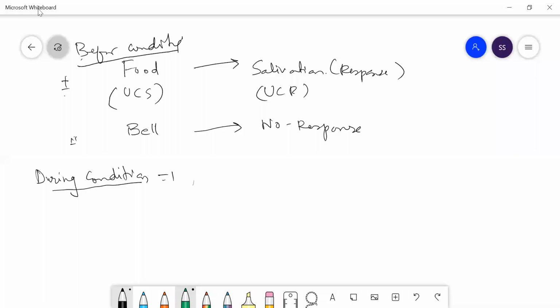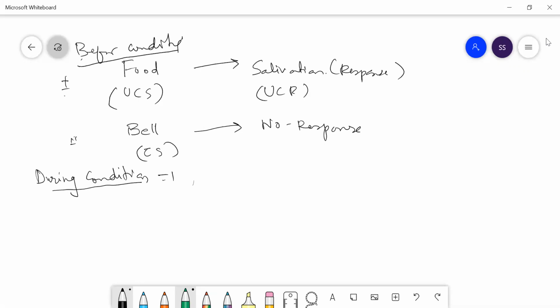See, conditioning. This is before conditioning. You have understood, right? So in point two, there is only a stimulus, but no response. There is the UCS, and this is the CS, the conditioned stimulus.